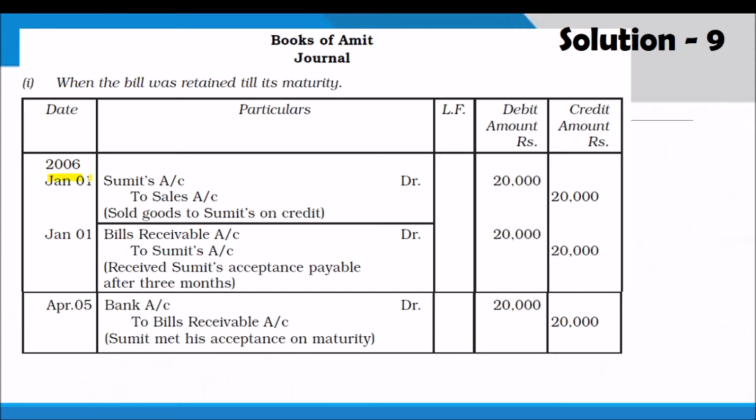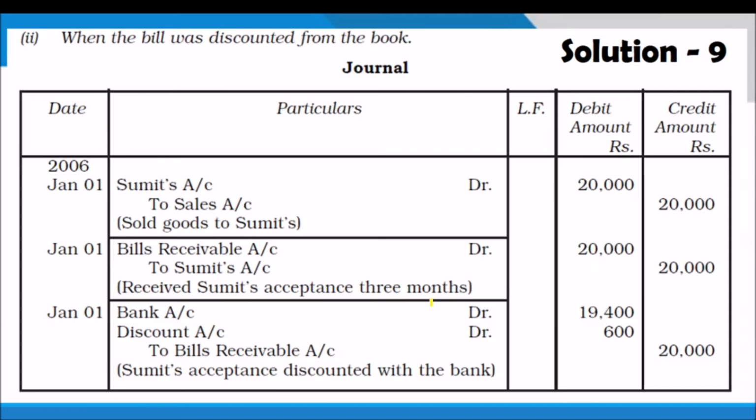First of all, what is the entry in the books of Amit if the bill is retained? On January 1st, the entry will be Sumit account debit to sales 20,000. Bills receivable, January 1st, same date: bills receivable account debit to Sumit 20,000. And when the bill is due, the amount is received on April 5: bank account debit to bills receivable 20,000. First, we will write the entries in the books of Amit for all the cases.